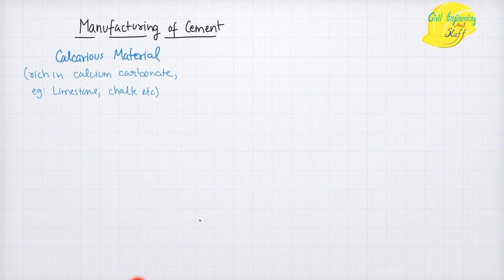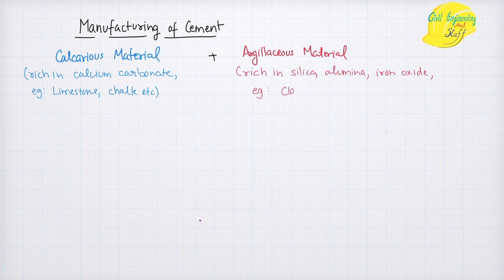Examples of calcareous material are limestone, chalk, etc. When a calcareous material is mixed with an argillaceous material, which is rich in alumina, silica, and, depending upon the resource material, iron oxide, such as clay, shale, etc.